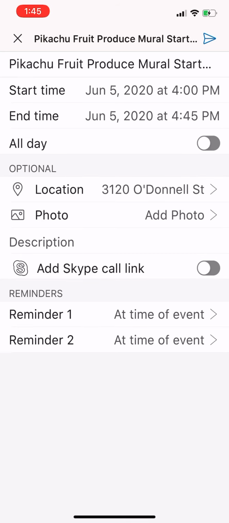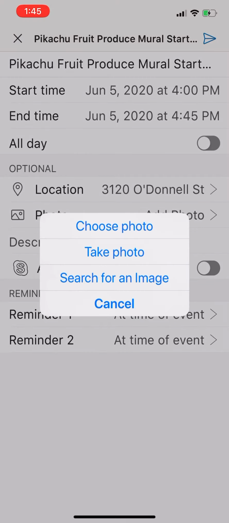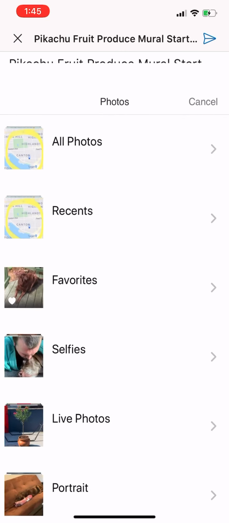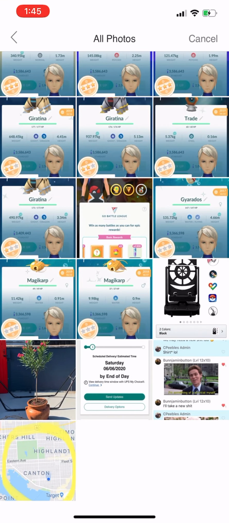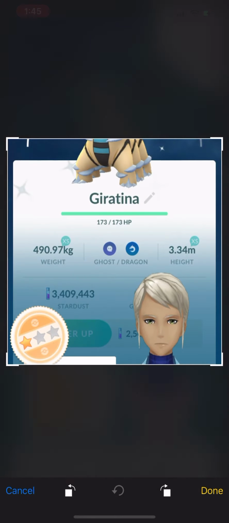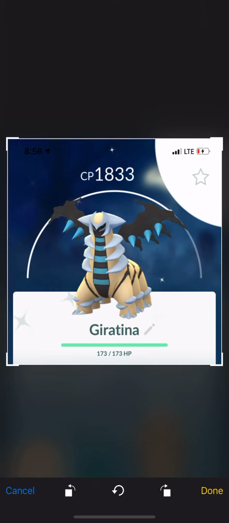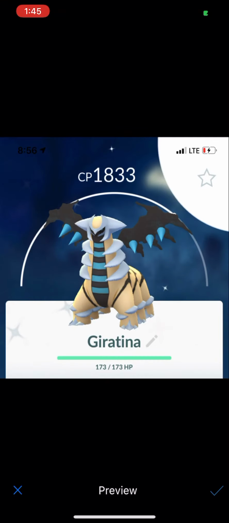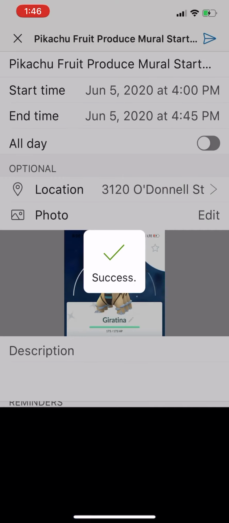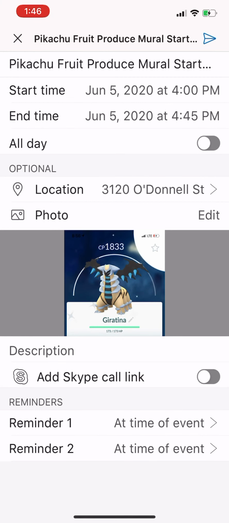So to add a photo or something, click that add photo, choose your photo, go into my photos, find the one that I want, pick it, and then move it up until it's where I want it and it looks good. Hit done. Then hit the check if it looks good from there. Now we have a nice, cool, fancy looking photo. Underneath that is description, so click there to add a description.